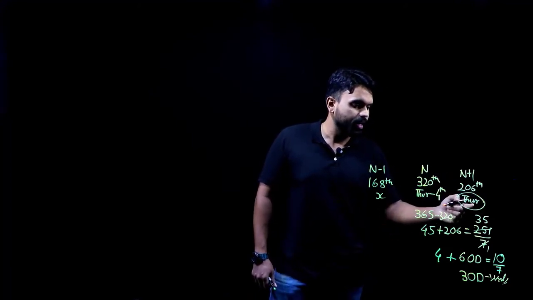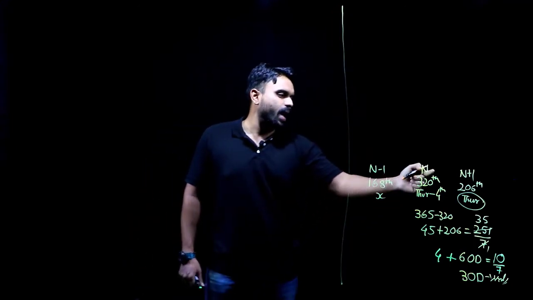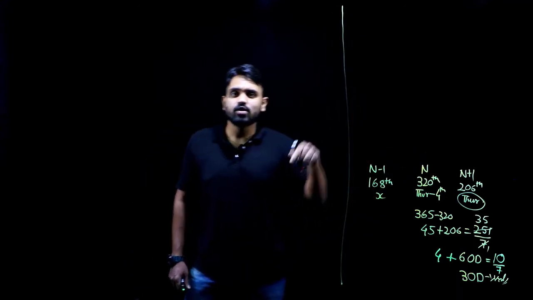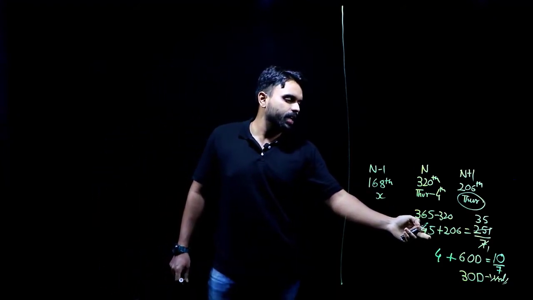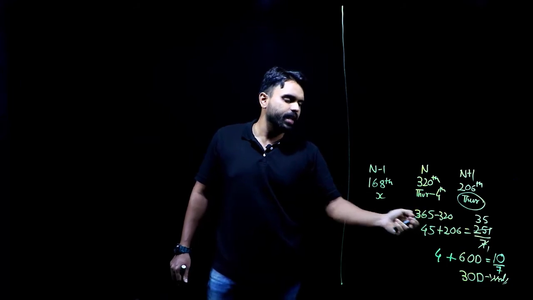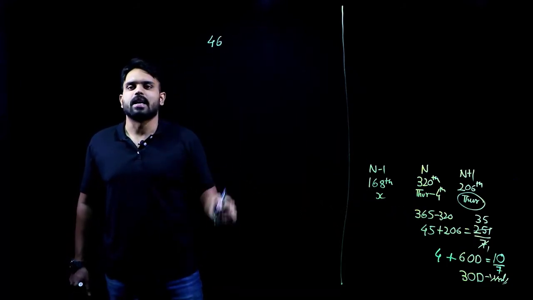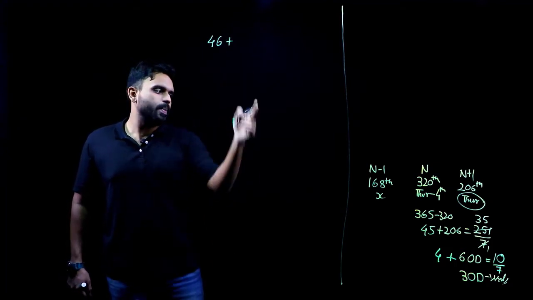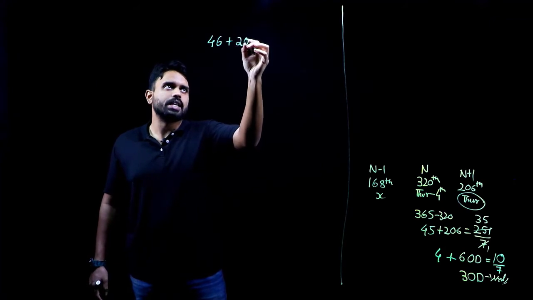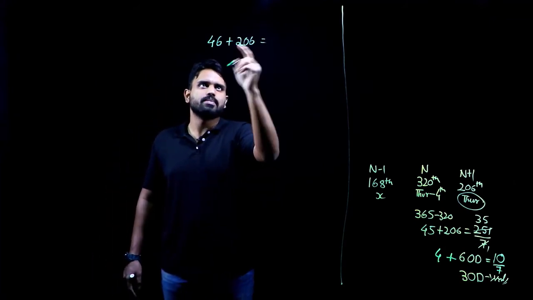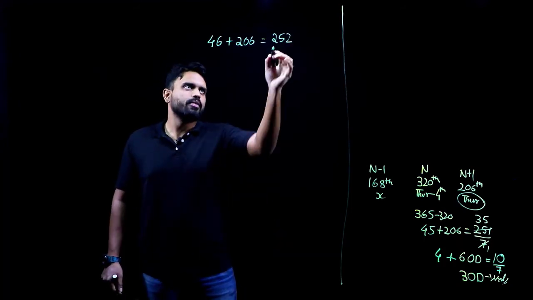So for it to be a Thursday, what needs to be done here? We need the year to be a leap year. Check what happens if it is a leap year: the 45 here will increase. 366 minus 320 gives me 46 this time. Plus 206 days from the next year. 46 plus 206 gives me 252.